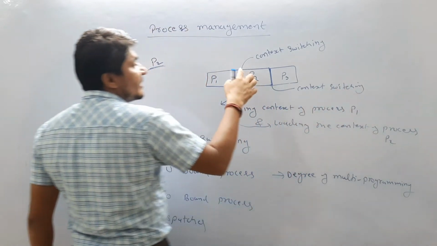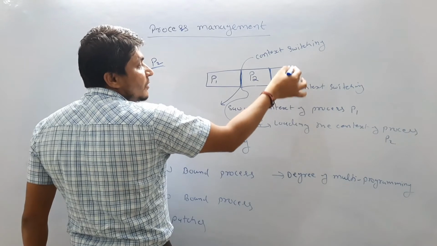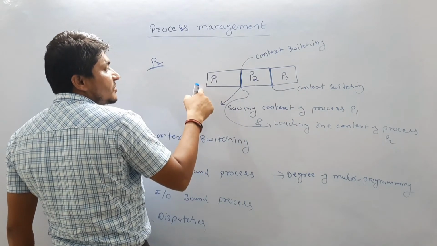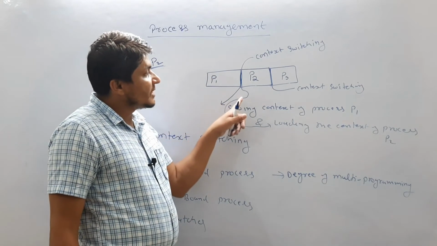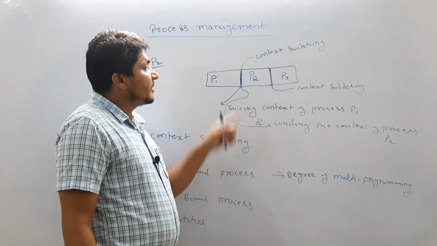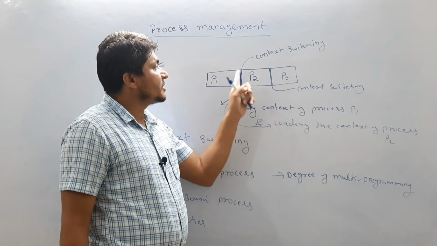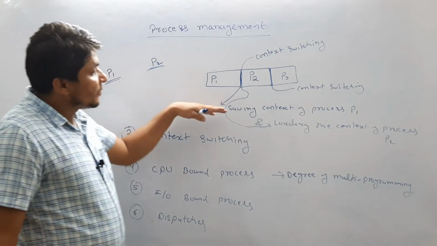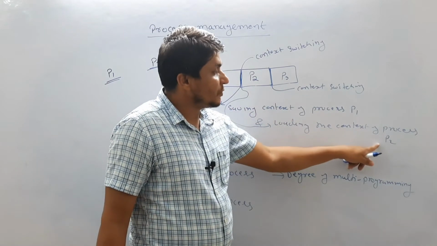How many context switching are there? 1, 2. That is not actually context switching, because it is only requiring ending time. Now this is also not context switching, because it is requiring only loading time. Means for context switching, saving the context of one process is required and loading the context of another process is also required. So in this diagram, how many context switching are happening? 2. So this is context switching, this is also context switching. So this is all about saving the context of process P1 and loading the context of process P2.